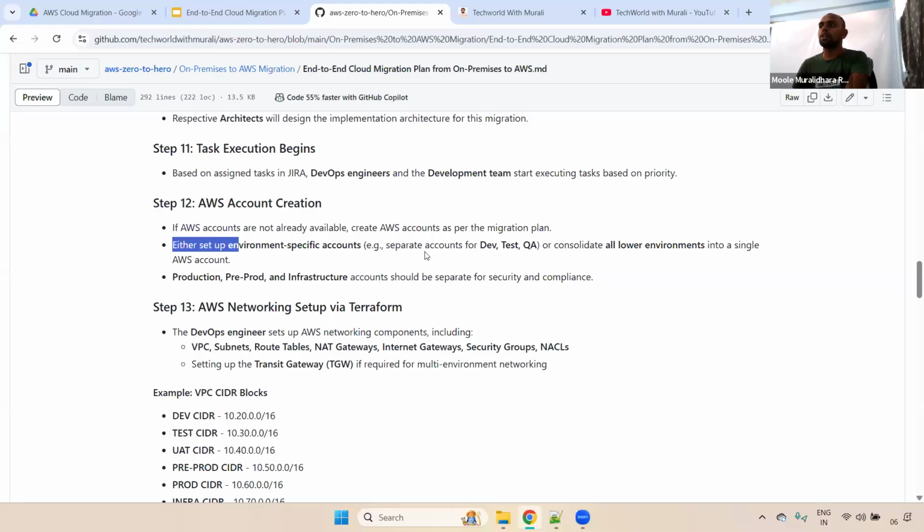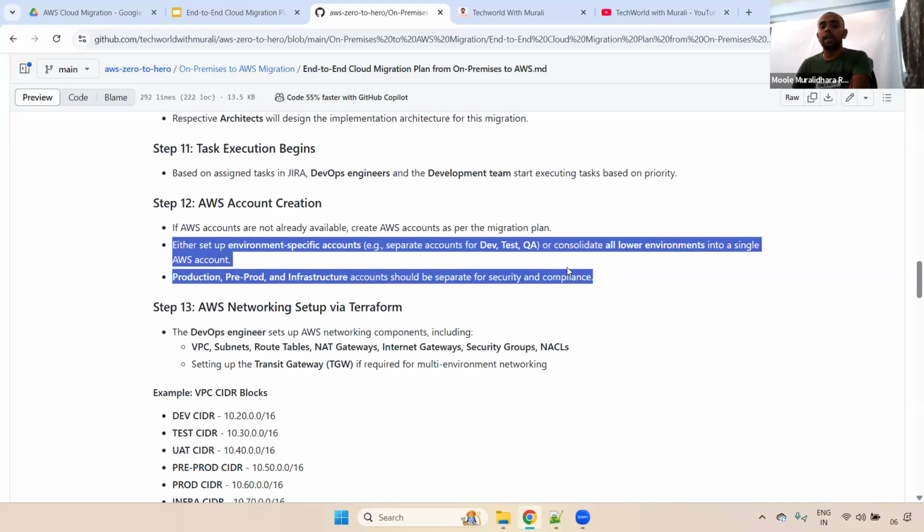This totally depends on project to project, whether they want to maintain a separate AWS account for each environment, or all the lower environments maintained in a single AWS account. For production, pre-prod, and infrastructure, the accounts will be separate.